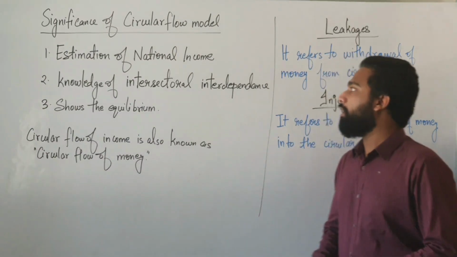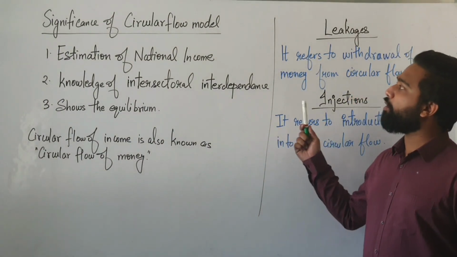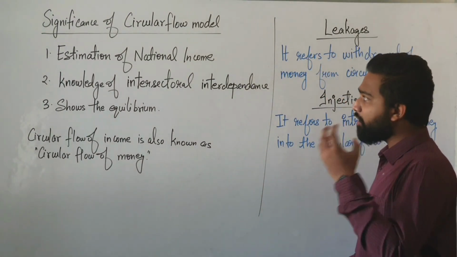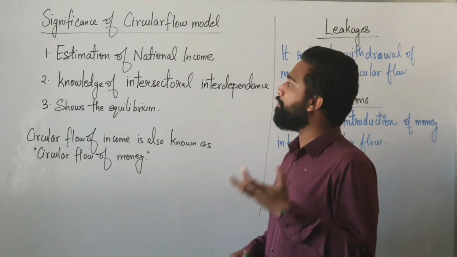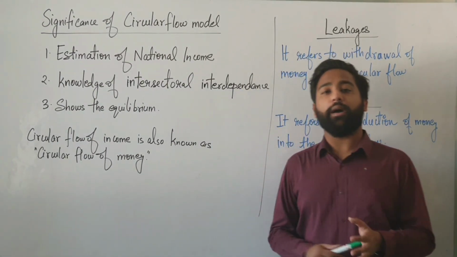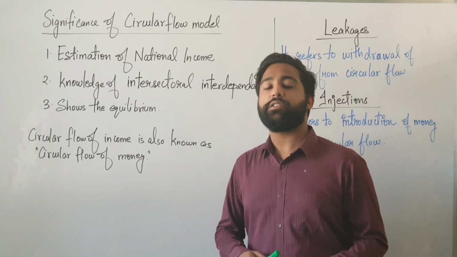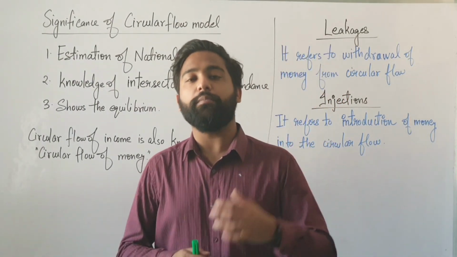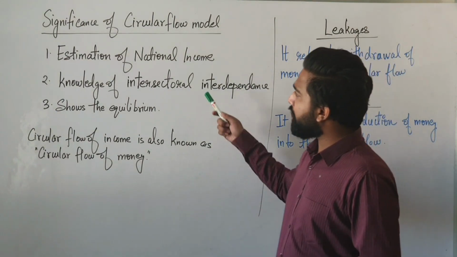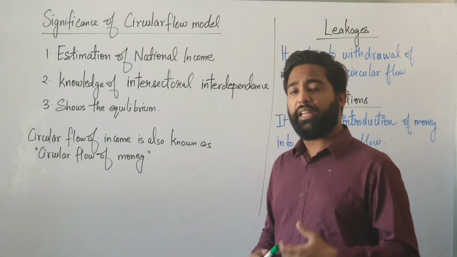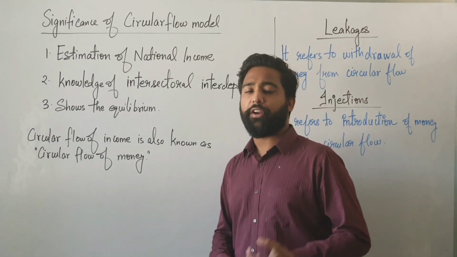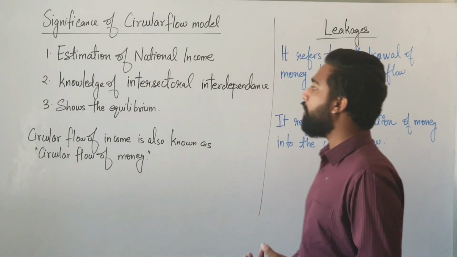So, the next topic is significance of the circular flow model. Why is this circular flow model important? What's the importance of that? First of all, it helps in calculating the national income. Now, what is national income? National income is the total income earned by the country or an economy. It helps in calculating the national income, which is very important for an economic territory to know about its developmental growth.